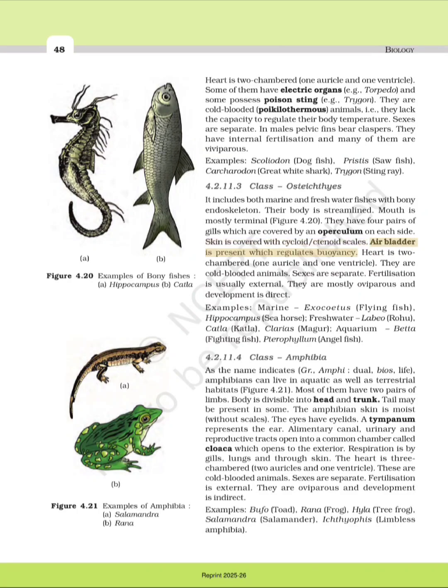Air bladder is present which regulates buoyancy. Heart is two-chambered, one auricle and one ventricle. They are cold-blooded animals. Sexes are separate. Fertilization is usually external. They are mostly oviparous and development is direct. Examples: marine, Exocoetus, flying fish, Hippocampus, seahorse; freshwater, Labeo, rohu, Catla, Clarias, magur; aquarium, Betta, fighting fish, Pterophyllum, angelfish.